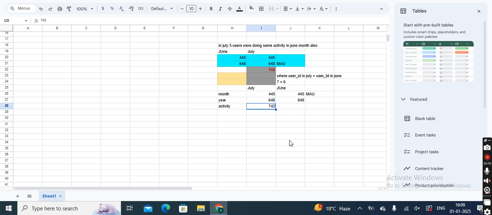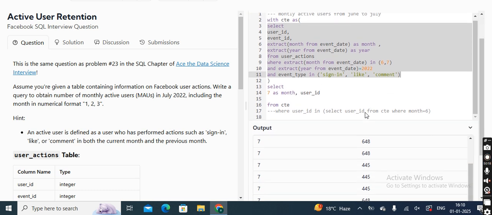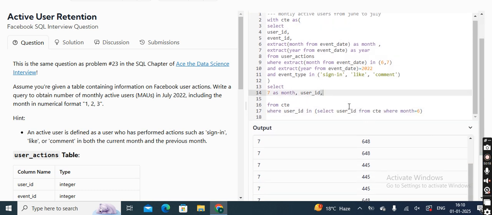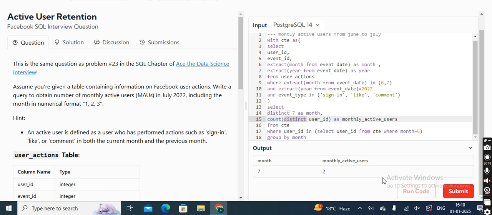But this one, 742, is a new user who has joined Facebook in the month of July, or maybe who is performing the same kind of activity but not in the month of June, because he did not perform any such like, comment or sign in the month of June. So I will not consider him as my monthly active user. So this 742 is rejected. The same thing we are doing in the code, and I just submit this.